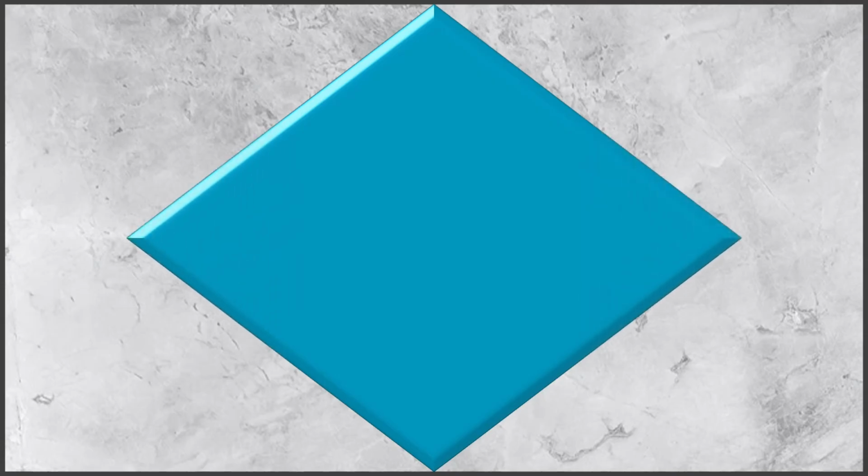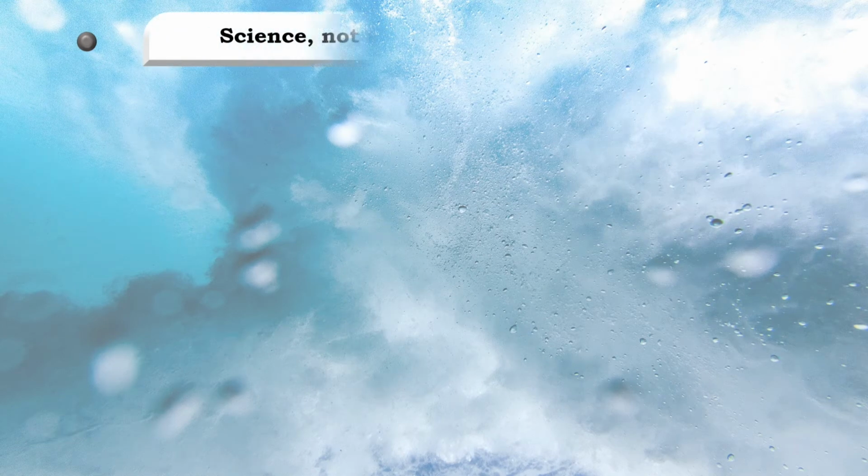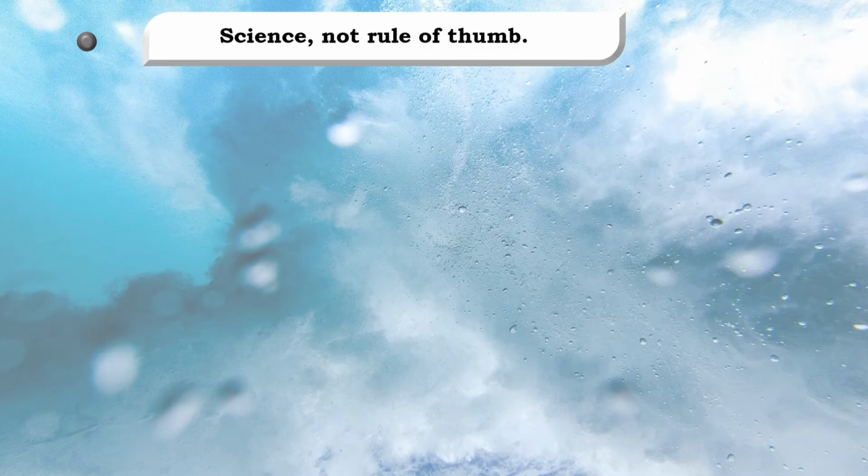Principles of scientific management. The first one is science, not rule of thumb. In the rule of thumb methods, which were followed as a part of traditional management, what used to happen was that the top management or the shareholders would set specific goals and metrics, and the orders would be passed down and everybody else had to just follow them. But in scientific management, there was focus given on finding one best way to perform the job.